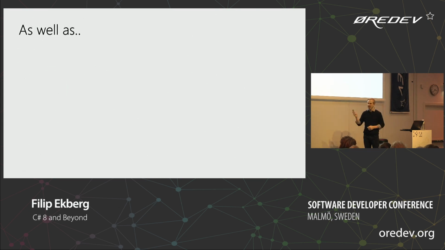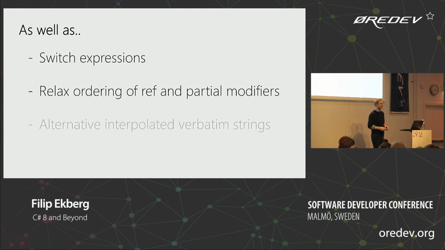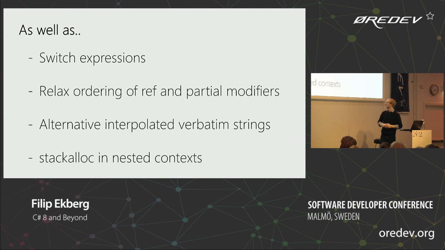So there are a few more things. We talked about the switch expressions. They're also going to relax the ordering of ref and partial modifiers, and alternative interpolated verbatim strings, which means it doesn't matter whether you have the @ or the $ sign first, and then stackalloc in nested contexts. These are features that I didn't find as interesting as the other ones. So that kind of makes up C# 8. It's a lot of features added to the programming language to make it a little bit easier for us to build exciting applications. Now, after this version, they don't need to wait for a release of Visual Studio.